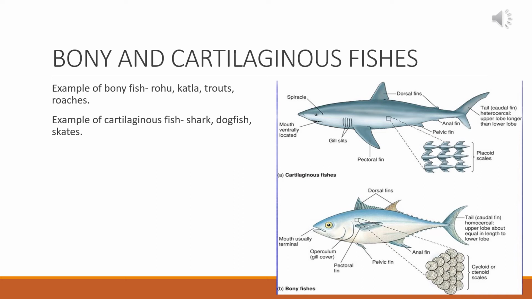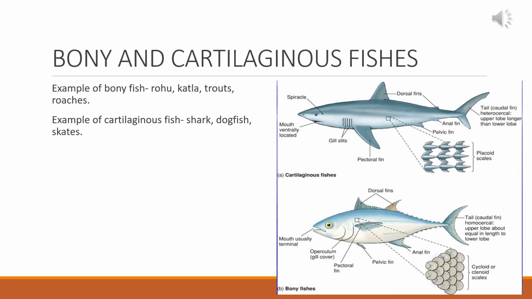The scales present on the cartilaginous fishes are of the placoid type, but the type present in the bony fishes is cycloid or ctenoid scale. The mouth is present ventrally in the cartilaginous fishes, and the mouth is in a terminal position in the bony fishes.